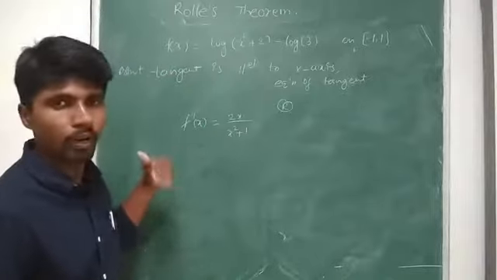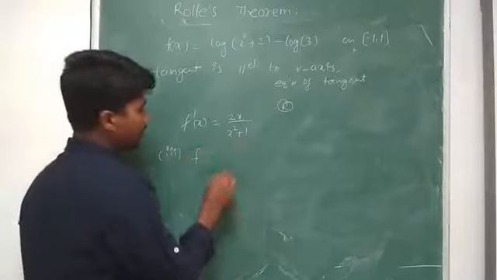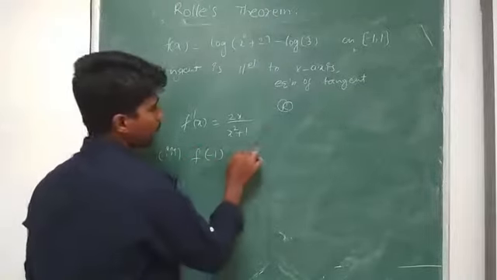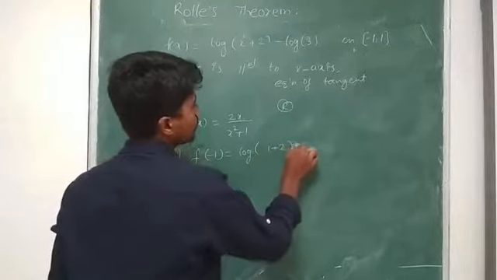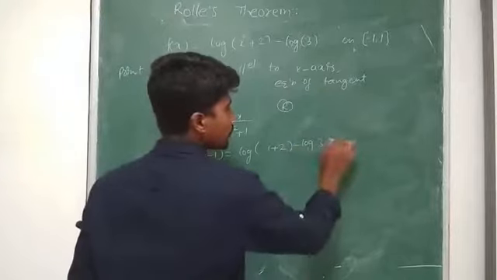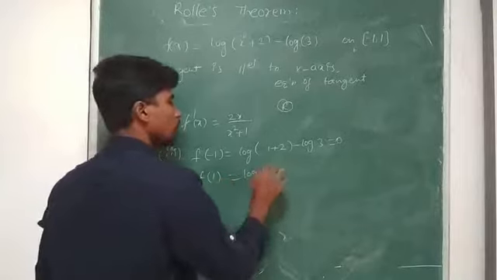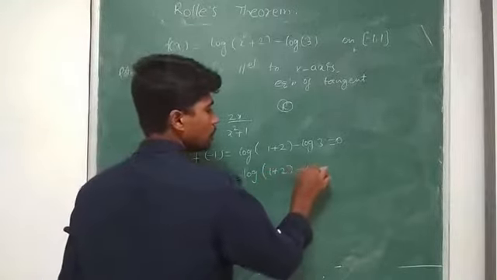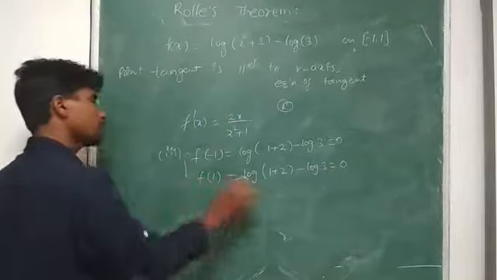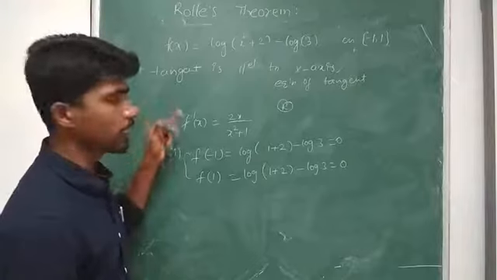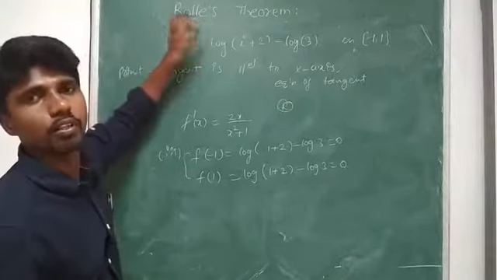So if it is differentiable, we have to check the third condition. What is the third condition? F of a and f of b. F of minus 1 is equal to log of minus 1 square plus 2 minus log 3, which is equal to 0, and f of 1 is log of 1 square plus 2 minus log 3. So log 3 minus log 3 is 0. So f of minus 1 and f of 1 are equal. So from the three conditions we can say the given function satisfies Rolle's theorem.